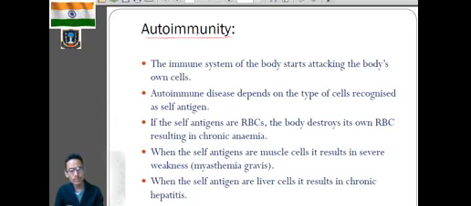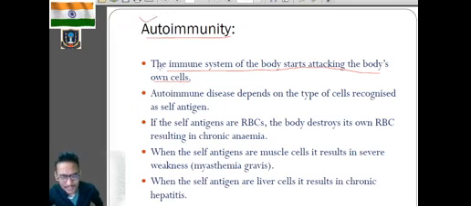But during autoimmunity, our own body immune system will work against our own body cells. Clear? That is called autoimmunity. So the immune system of the body starts attacking the body's own cells. It cannot distinguish which one is a foreign cell and which one is an own body cell. So it will start destroying the own body cells and the foreign cells. And such type of disorder is known as autoimmunity.